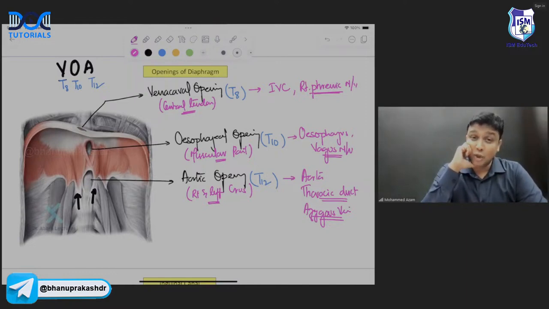Are you done? The openings of the diaphragm, every point I have completed here, sir. All the openings are done, the levels are done, and what is passing through each opening is also done here, sir. Is it okay?